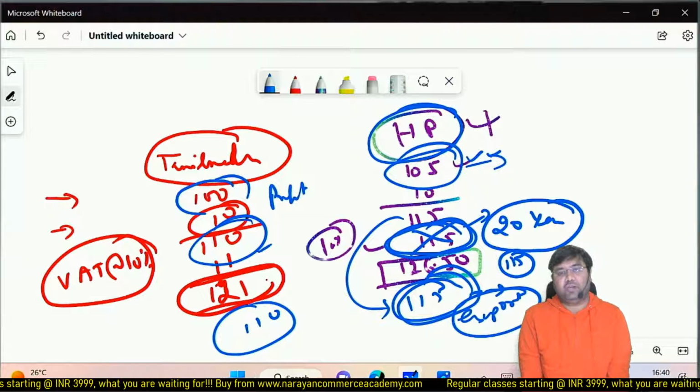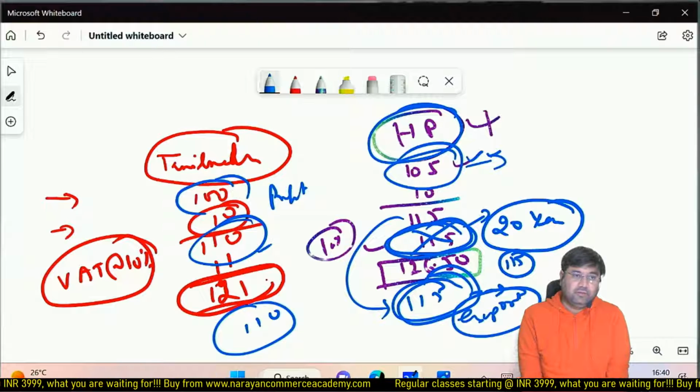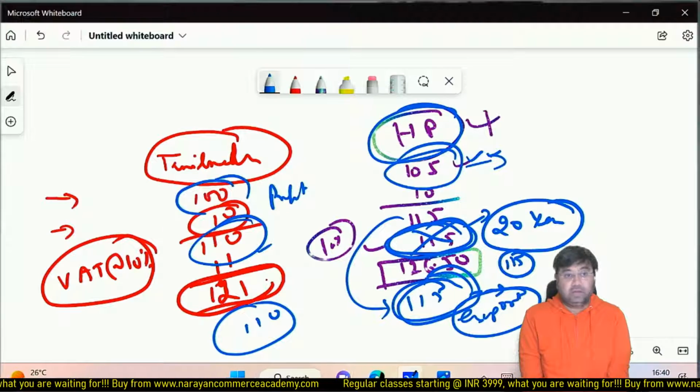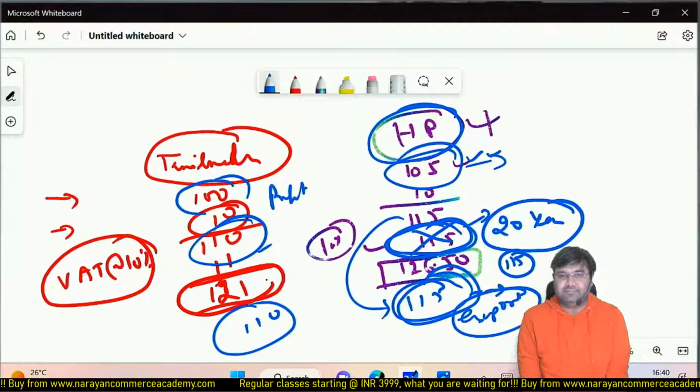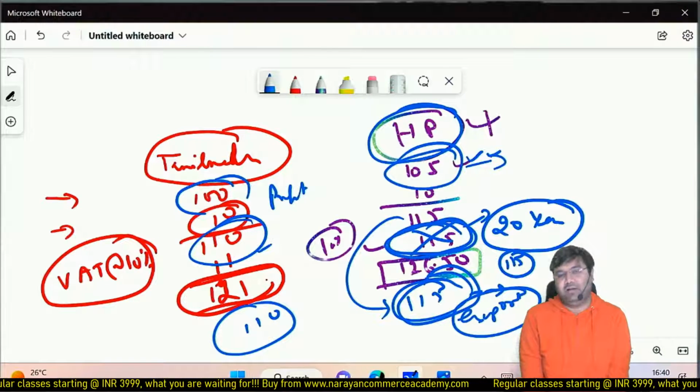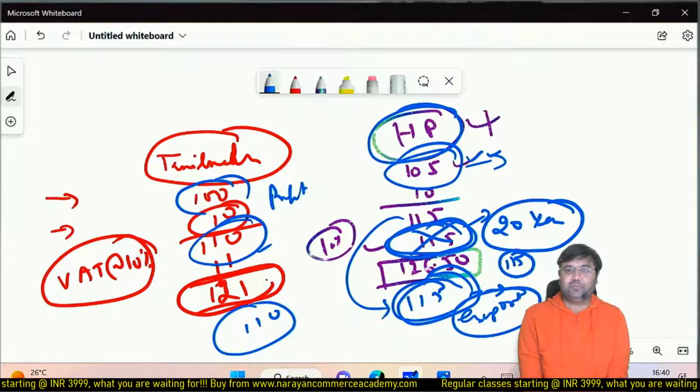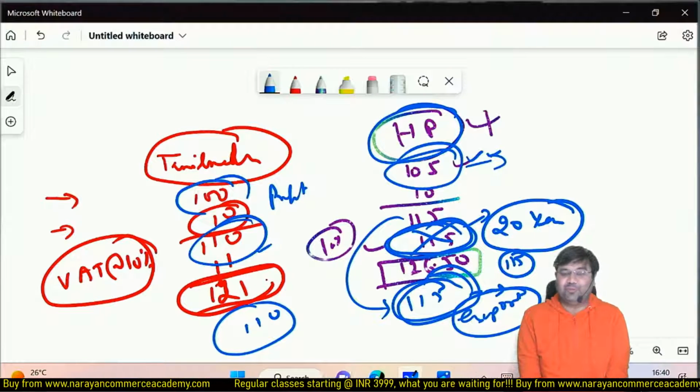Everyone has a core area. Like one student loves accounts, another student loves tax. One is an expert in cricket, another one is an expert in football. Everyone is different. Everyone has a core area. Goa, Himachal Pradesh are known for tourism. If someone gives me the option, you would like to go to Tamil Nadu, not Kerala, because Kerala has a lot of tourist destinations.